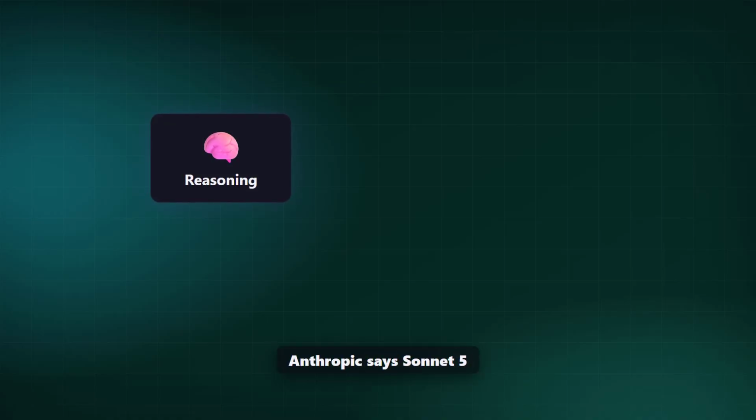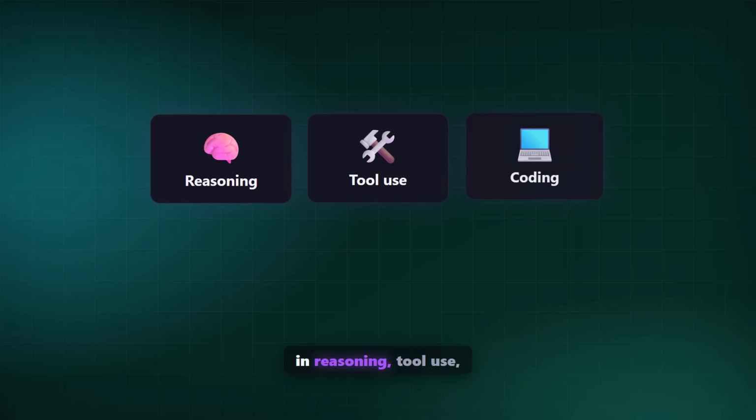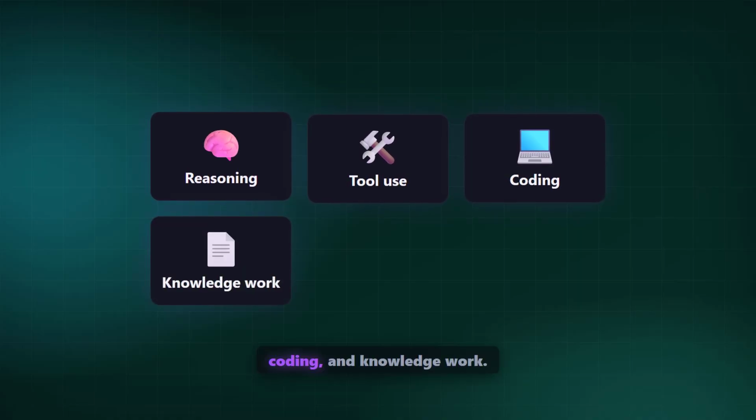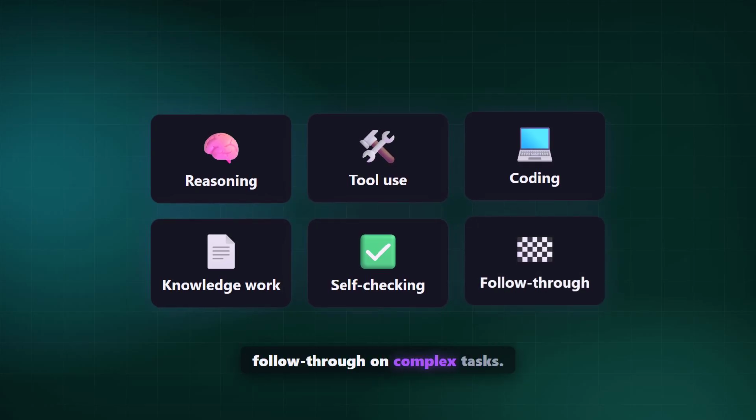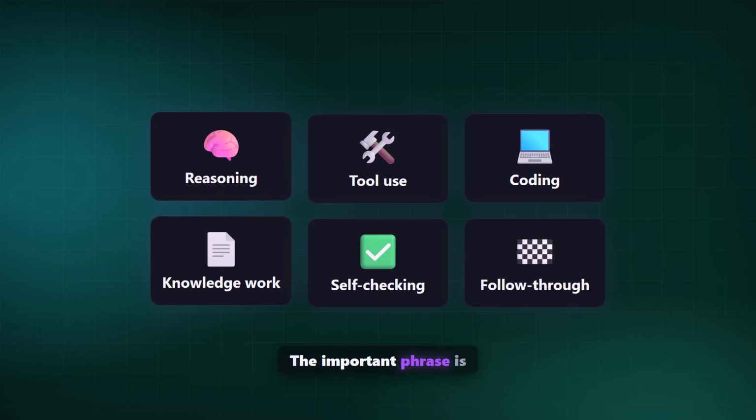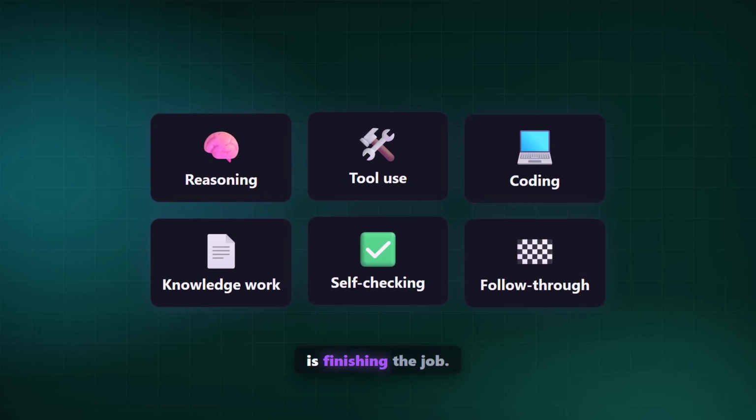Anthropic says Sonnet 5 improves over Sonnet 4.6 in reasoning, tool use, coding, and knowledge work. Early testers describe better follow-through on complex tasks. The important phrase is not smarter chat. It is finishing the job.